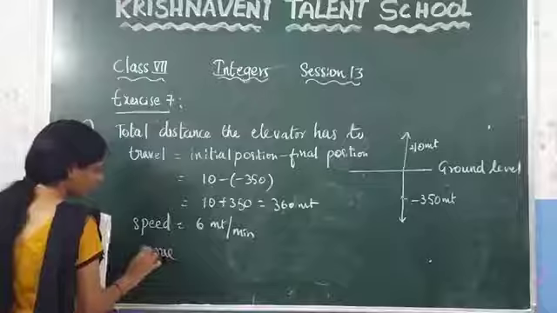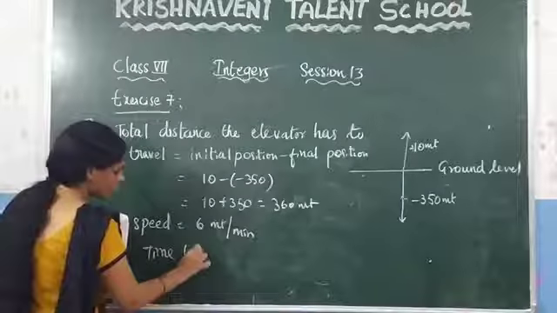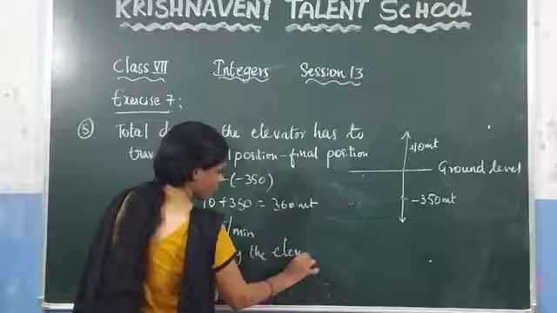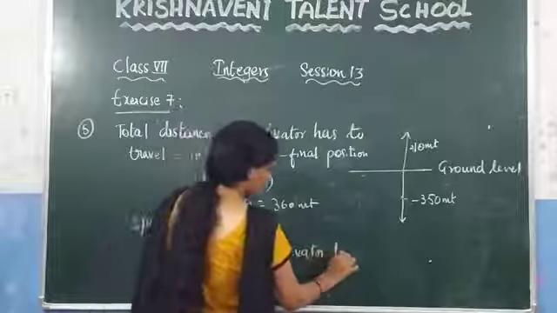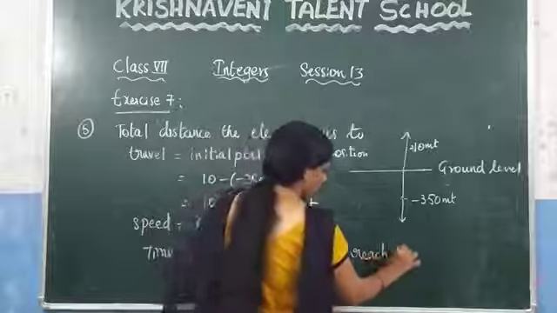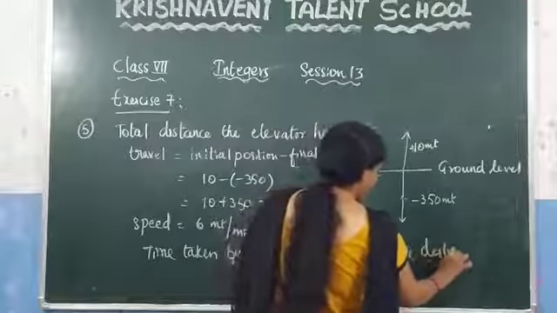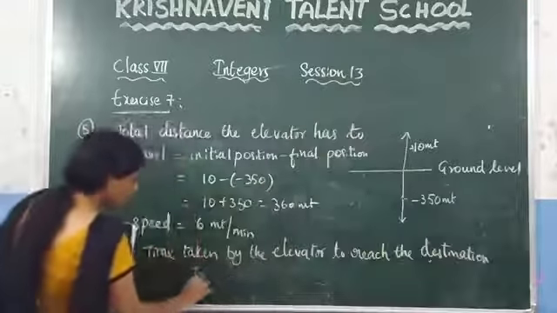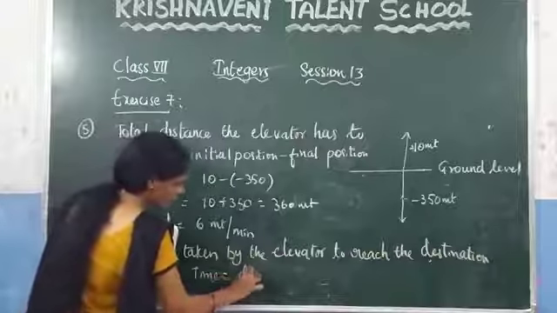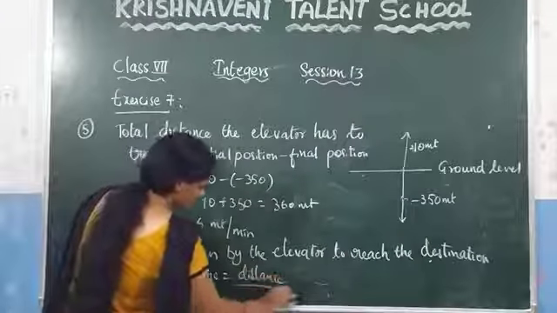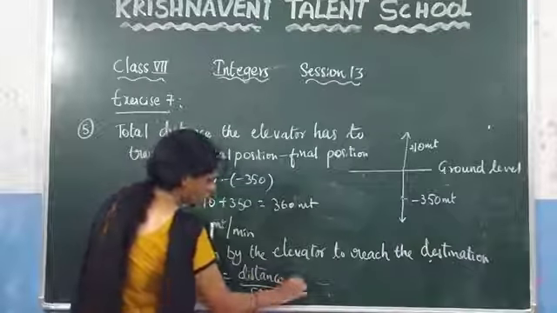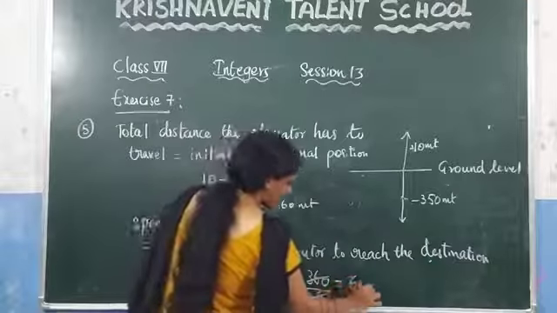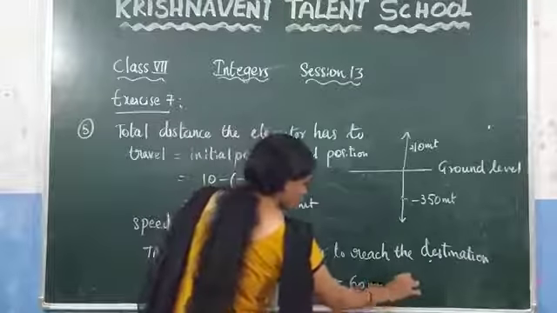Now you need to calculate the time taken by the elevator to reach the destination. So, you know the formula for the time, which is distance by speed. What is the total distance? We got 360 and the speed is given as 6. After calculation you are getting 60 minutes, which is nothing but 1 hour.